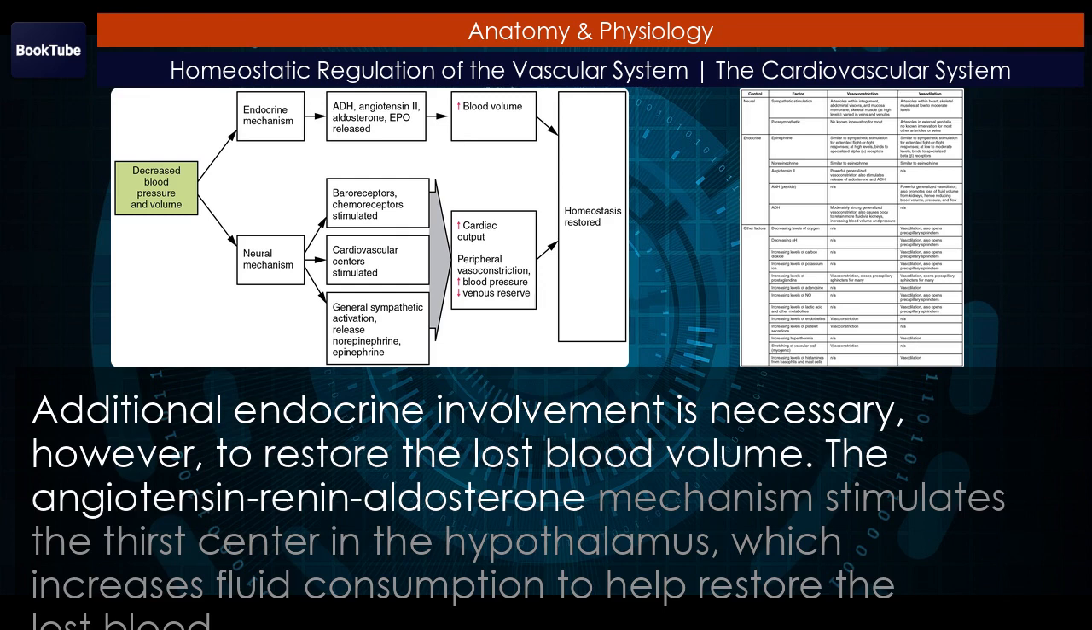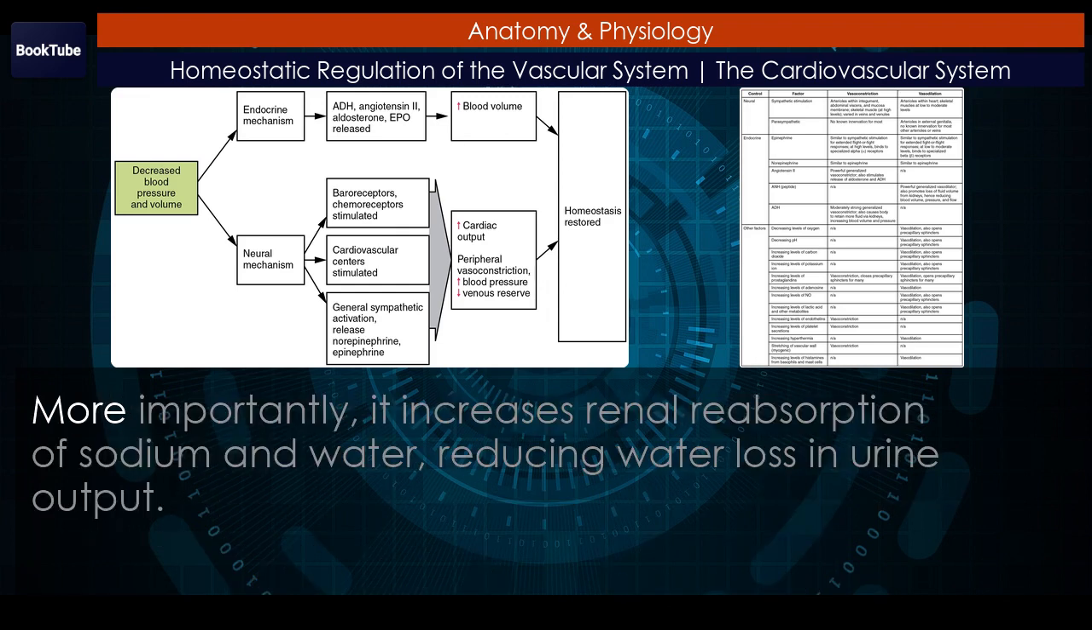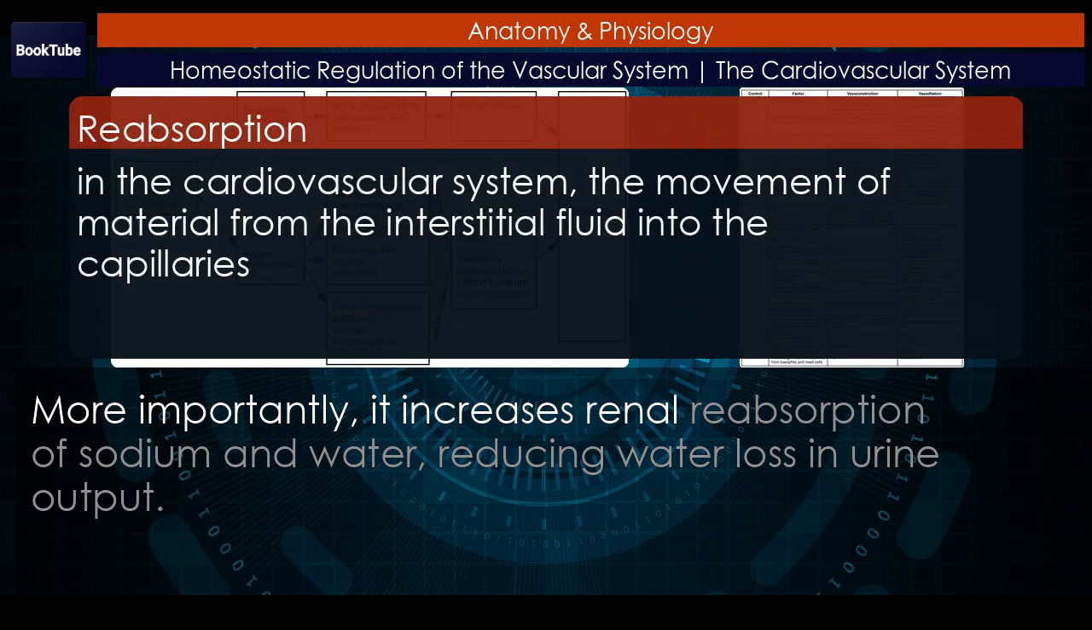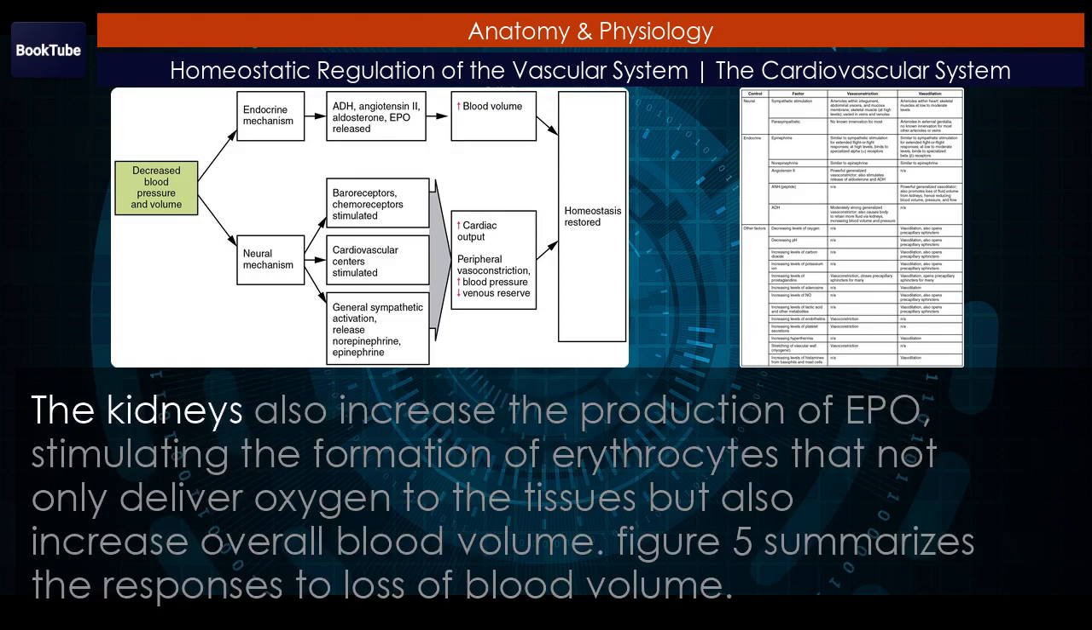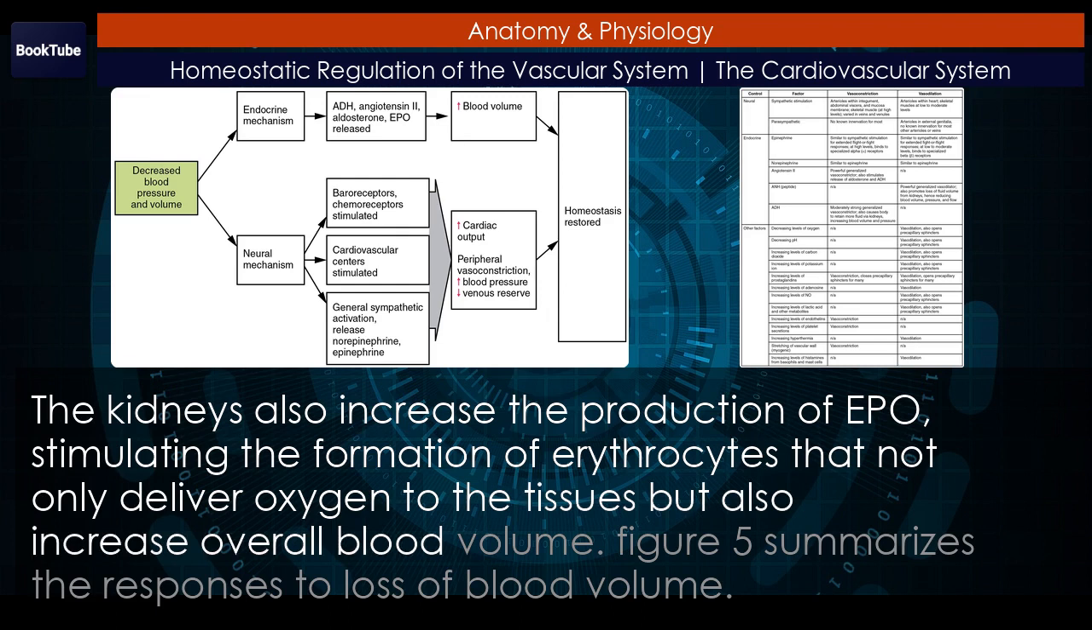The angiotensin-renin-aldosterone mechanism stimulates the thirst center in the hypothalamus, which increases fluid consumption to help restore the lost blood. More importantly, it increases renal reabsorption of sodium and water, reducing water loss in urine output. The kidneys also increase the production of EPO, stimulating the formation of erythrocytes that not only deliver oxygen to the tissues but also increase overall blood volume.